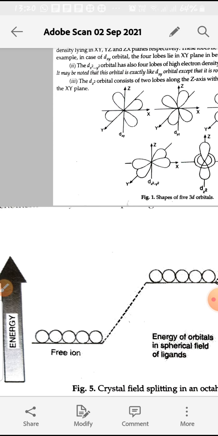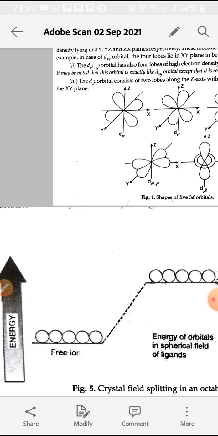Electrons can occupy any of these 5 d orbitals. Now we take ligands that surround the central metal ion as we form the complex. Firstly, we consider all the ligands approaching the central metal ion equally, at the same distance. Then they will form a spherical electric field around the central metal ion.